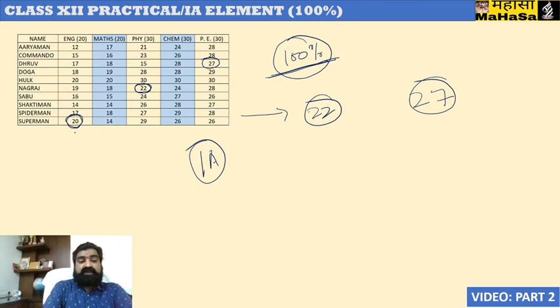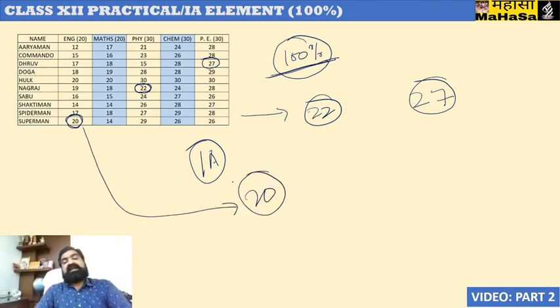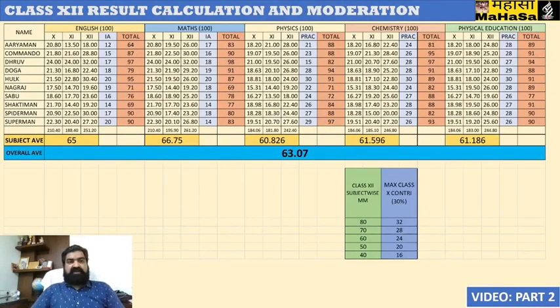So this 20 shall be directly contributed towards the internal assessment column of Dhruv's performance. So practical or internal assessments, 100% performance shall be taken into consideration for result computation of class 12th examination. Now let us see over here how the result shall be calculated and how moderation shall be done.